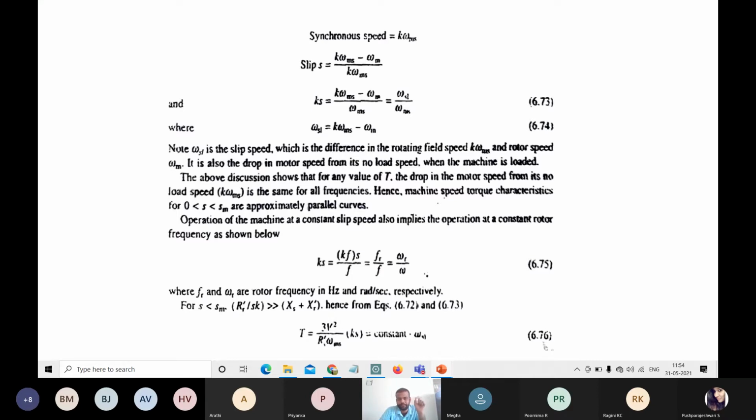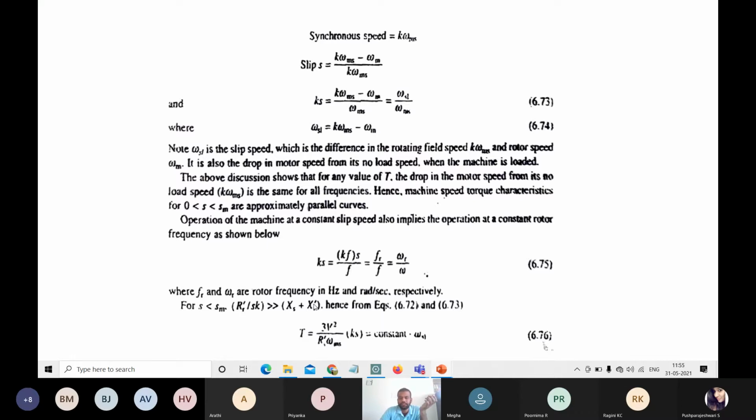So S is less than Sm. Whenever the slip is less than the synchronous slip, what happens? You can observe in this equation. For S less than Sm, RR dash by S is greater than Ks plus Kr dash.